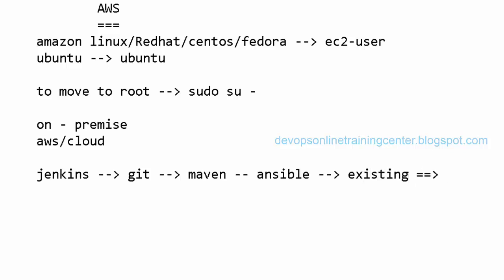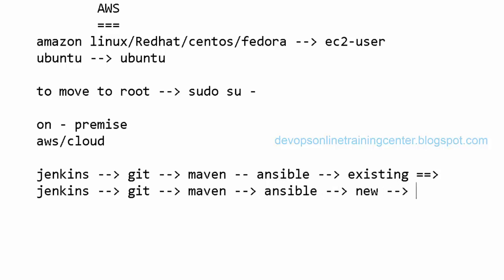So we simply copy the application to existing machines, or we can have the flow Jenkins, Git, Maven, Ansible, which creates new infrastructure every time there is a development build in Git, and then deploys the application to the new infrastructure. I think that's what you're talking about, right? Yes, now I got your point. This is called immutable infrastructure.